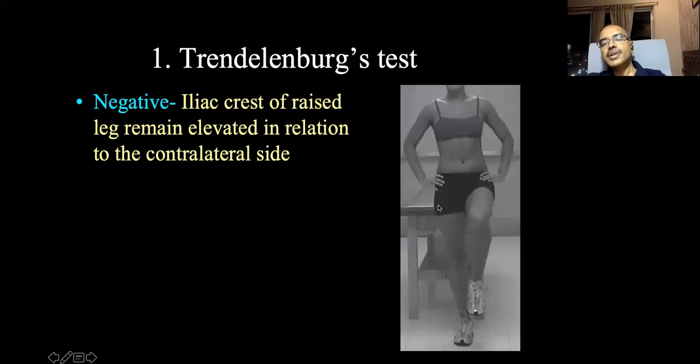The lever arm is the neck of the femur and the trochanter. And the force, the muscle here, is the abductors, which pull the pelvis down, and this side of pelvis goes up. So the iliac crest is raised up, the leg remains elevated in relation to the contralateral side. That means Trendelenburg test is negative.